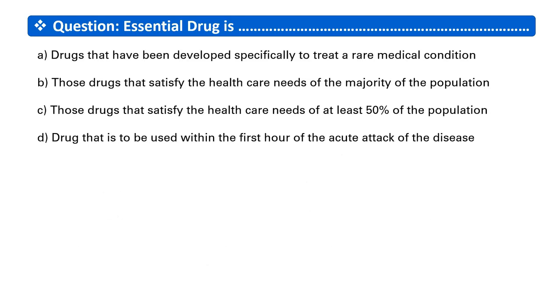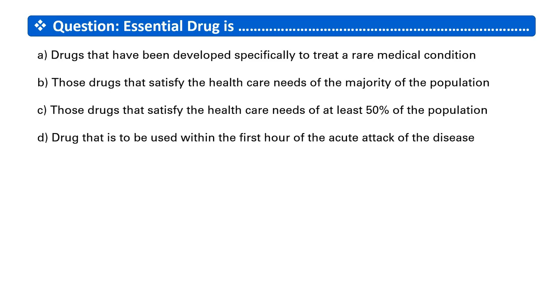Now, let's check the understanding of the topic through this quick question. The question is, essential drug is, and the options are: A, drugs that have been developed specifically to treat a rare medical condition. B, those drugs that satisfy the healthcare needs of the majority of the population. C, those drugs that satisfy the healthcare needs of at least 50% of the population. And D, drug that is used within the first hour of the acute attack of disease.